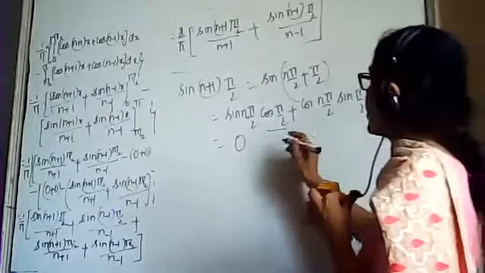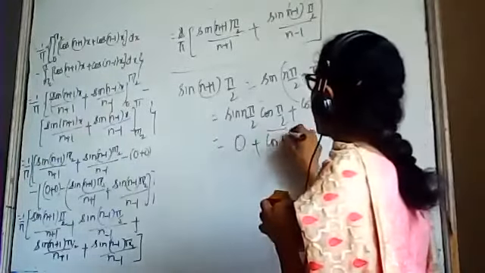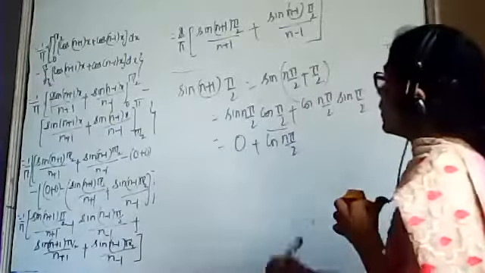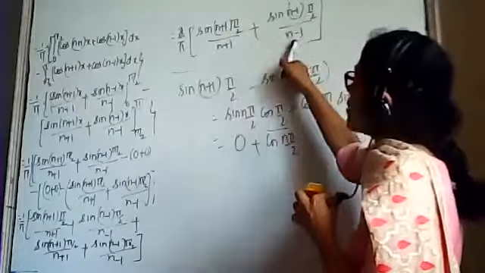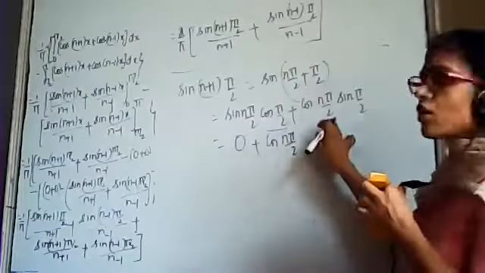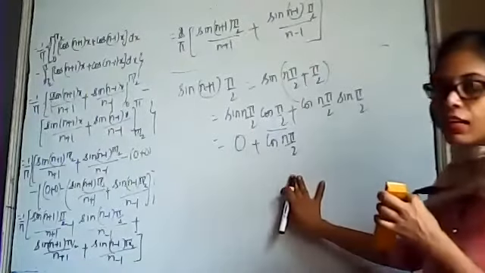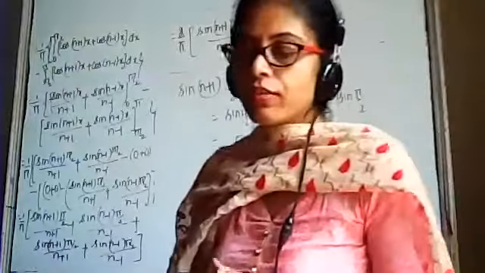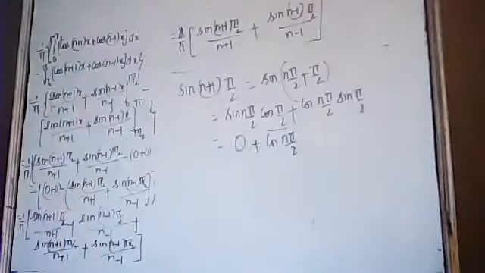Sin pi by 2 is 1. So we will get cos of n pi by 2. Similarly, sin(n minus 1)pi by 2: again expand, sin A cos B minus cos A sin B. You will get that term, and after that, you can substitute the values and you will get the required result.